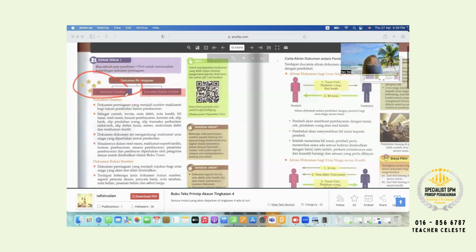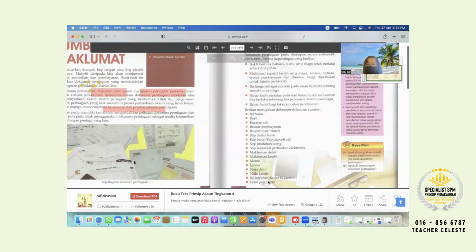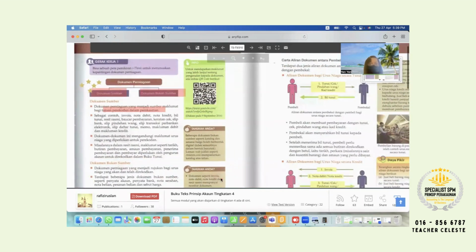Okay, next for document sumber, later on I will explain to you. This one document sumber is for the purpose of recording in the accounting books, which is you record to your chapter 4 and chapter 5. You got all these documents, then record to chapter 4 and chapter 5. All clear? So what documents are document sumber? The 16 or 17 over here. This one is called document sumber. Teacher asked you to highlight all here. That one is document sumber.